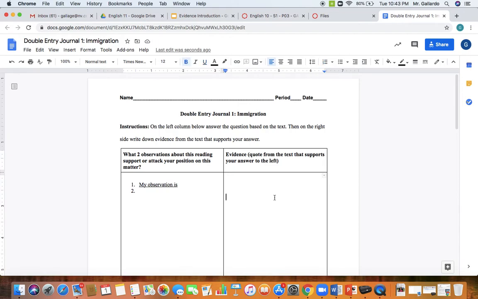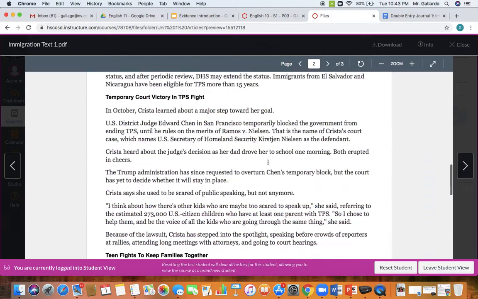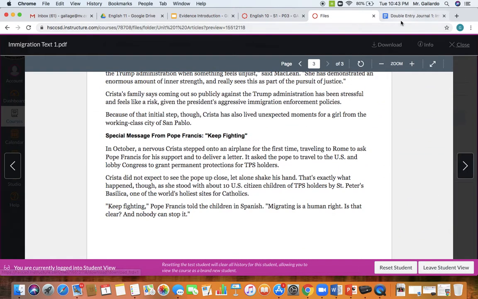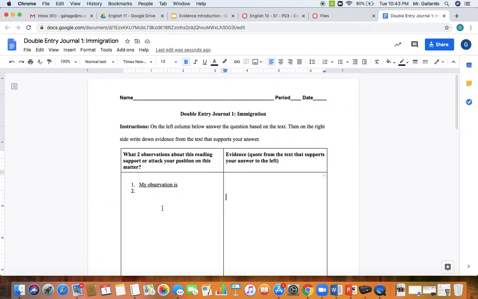Over here, you will pick one quote from this text that supports your answer over here. This is so that when you start to make that project, you'll already have the evidence that will make your argument stronger. So when we begin to write it, you kind of just have to put things together. Okay? So that is what you do.